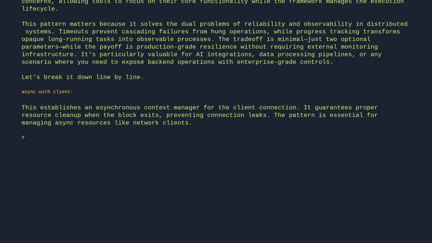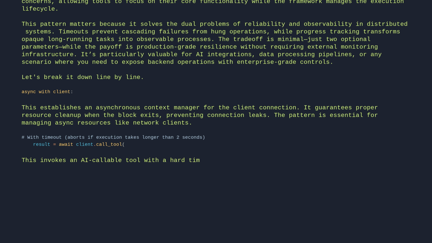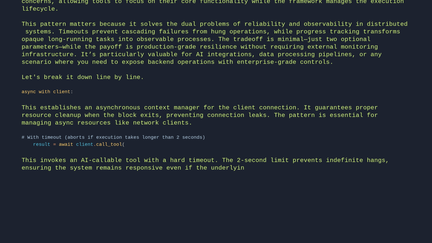Hash with timeout. Aborts if execution takes longer than 2 seconds. Result equals await client call tool. This invokes an AI callable tool with a hard timeout. The 2-second limit prevents indefinite hangs, ensuring the system remains responsive even if the underlying task stalls. Critical for production systems where reliability matters more than partial results.